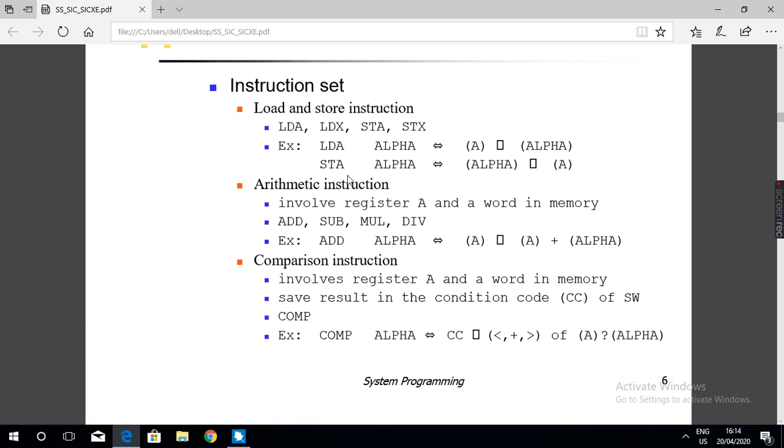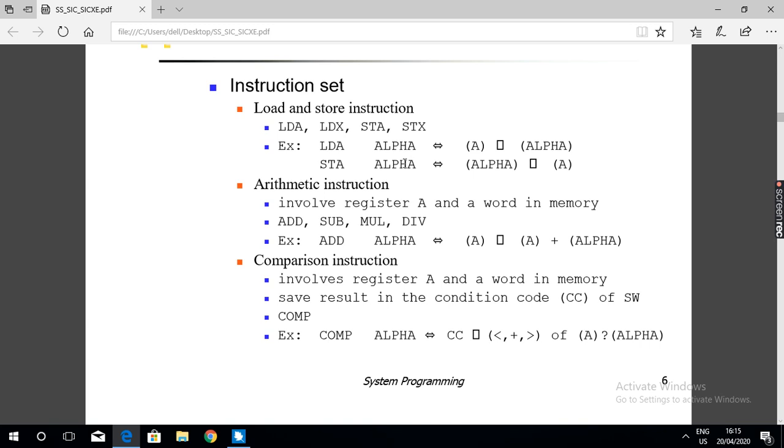So STA, what is STA? For store operations, STA instruction is supported, and STX is also supported. STA means store the content of accumulator, which is data, into the memory location, into the particular address. STA alpha means store the content of register A into the memory location whose label is alpha.